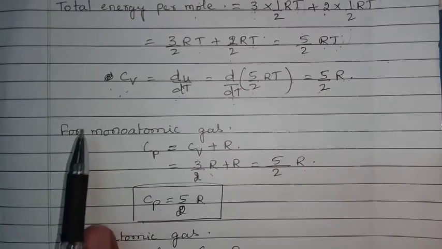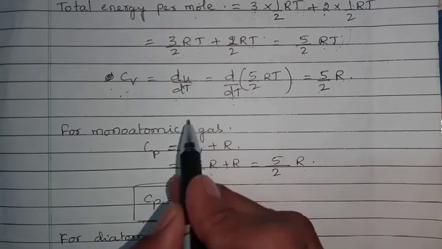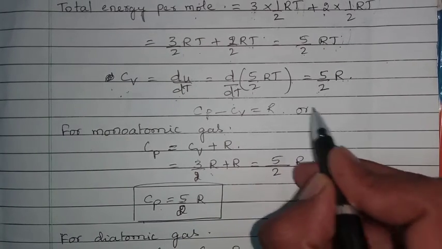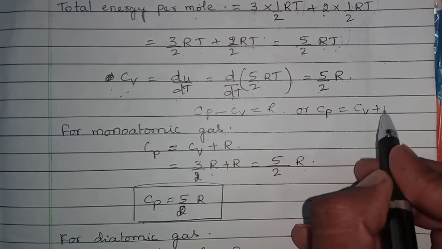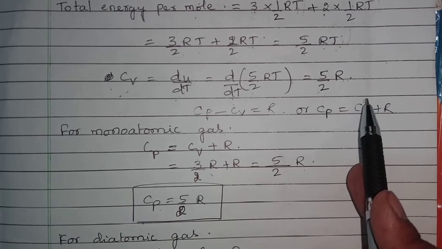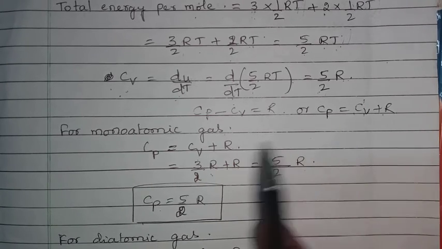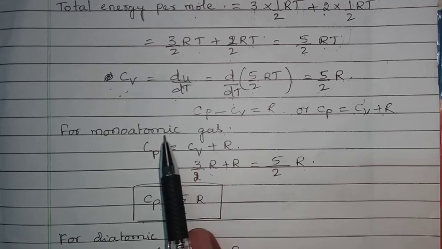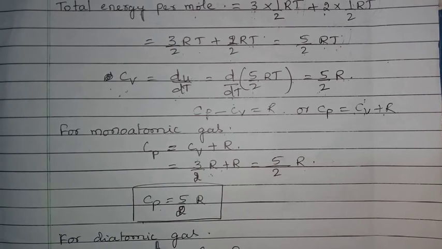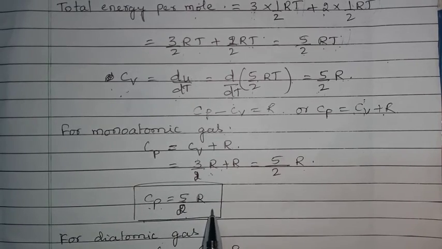Next, let us calculate Cp value. We know that Cp minus Cv is equal to R, or Cp is equal to Cv plus R. Already we have calculated Cv value for monoatomic as well as diatomic. So just by adding R to Cv values we are getting Cp value. For monoatomic, Cv is 3 by 2 R plus R. This is equal to 5 by 2 R. So Cp for monoatomic gases is 5 by 2 R.